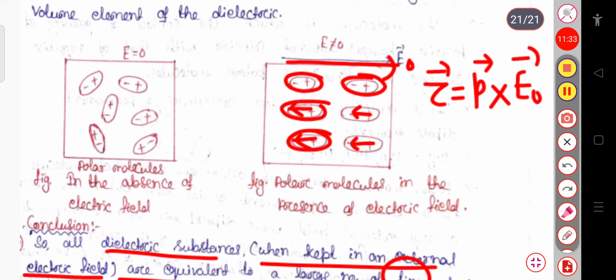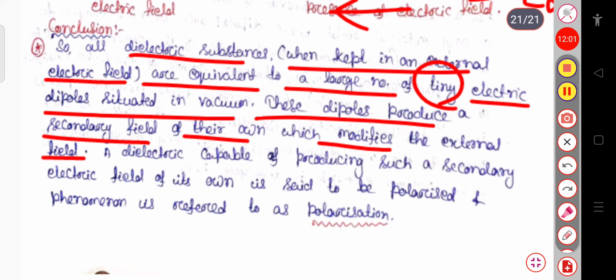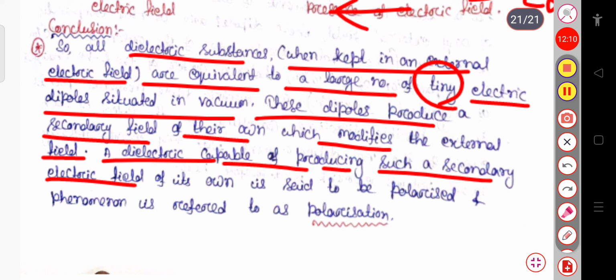The direction of this electric field is just opposite to the direction of the electric field that we have applied. The applied electric field is towards the right, but the electric field that is induced inside the dipole is in the opposite direction, so it tries to oppose the applied electric field. That's why it is termed the induced electric field. A dielectric capable of producing such a secondary electric field of its own is said to be polarized, and this phenomenon is referred to as polarization.